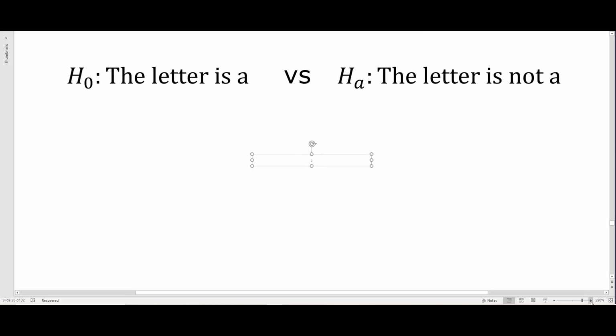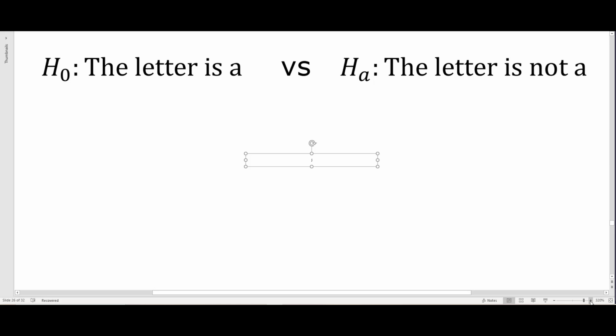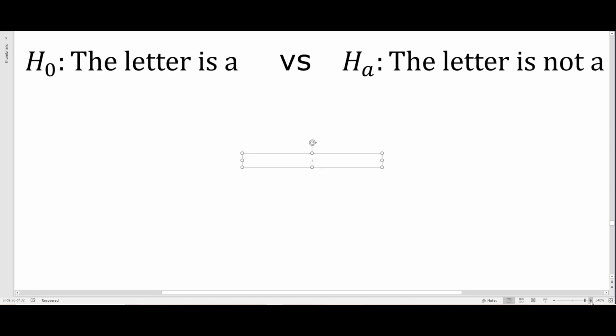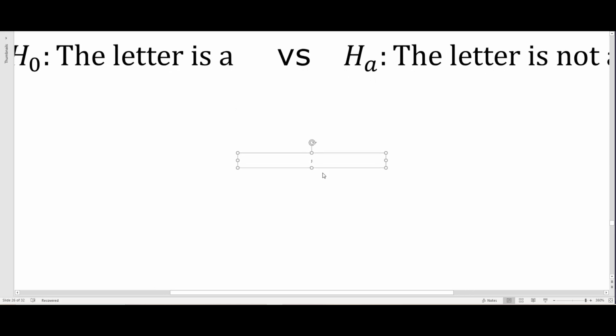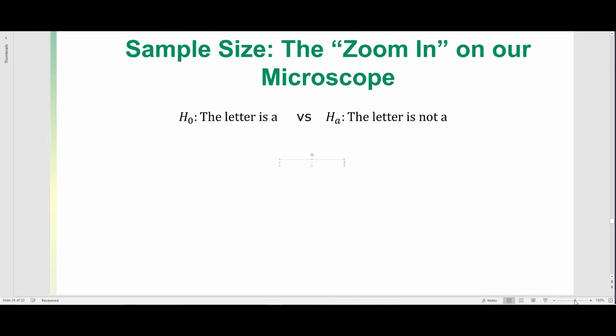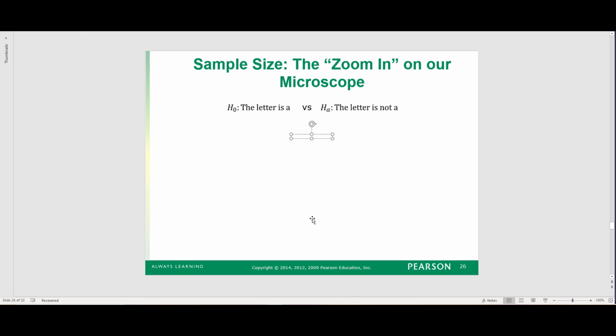We keep zooming in though, more and more, and it gets a better and better picture of what we're actually looking at. And now it pretty clearly looks to me like the letter J, not the letter A. There appears to be a pretty clear difference, and because we zoomed in so far, at 360% magnification, if we had a really large sample size, then we can tell that our sample data is different than what our null hypothesis says. J is clearly different than A. And we could tell that without having to zoom in too close.